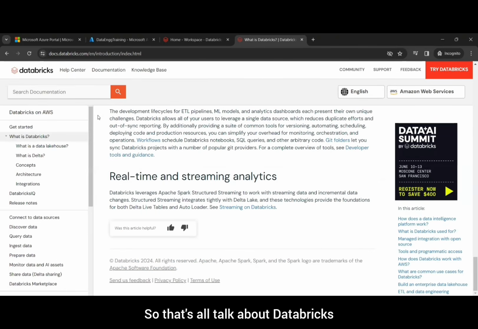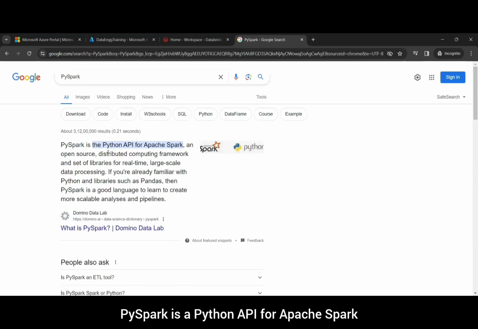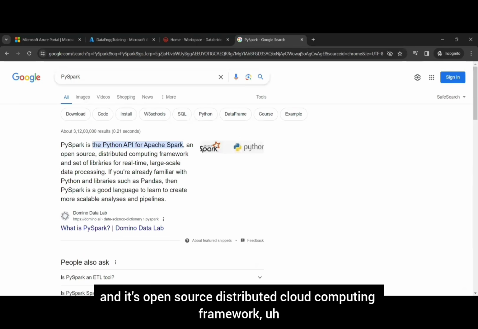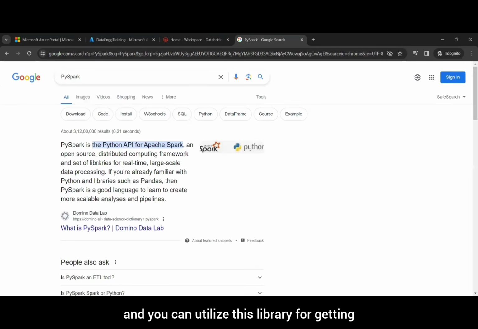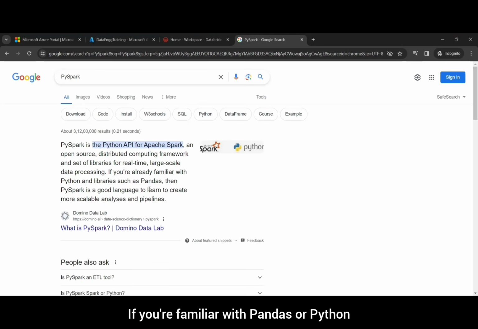So that's all to talk about Databricks. Now let's talk about PySpark. So what is PySpark? PySpark is a Python API for Apache Spark, an open source distributed cloud computing framework, and you can utilize this library for real-time large-scale data processing. If you're familiar with Pandas or Python, then it will be really easy for you to learn PySpark.